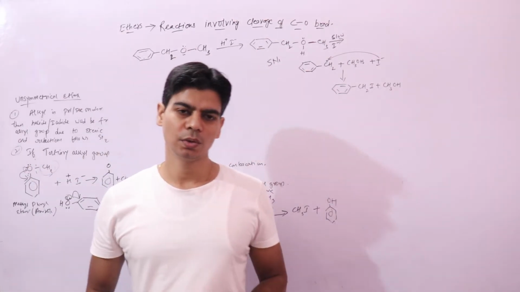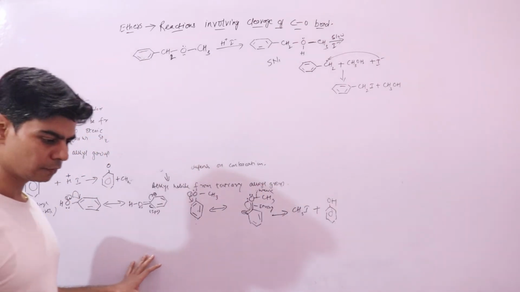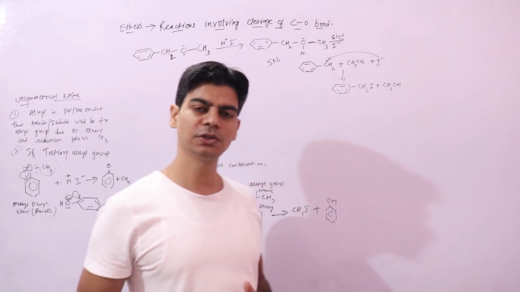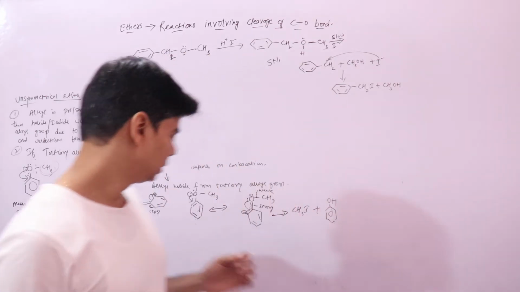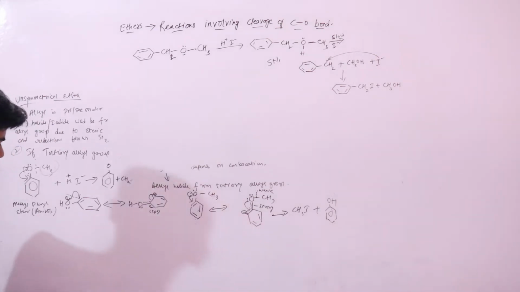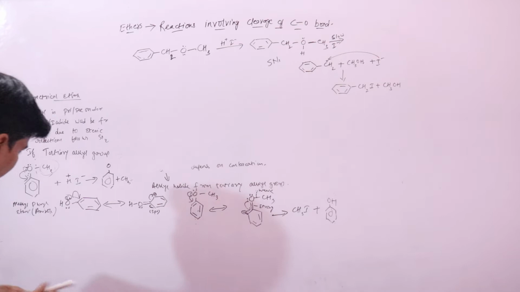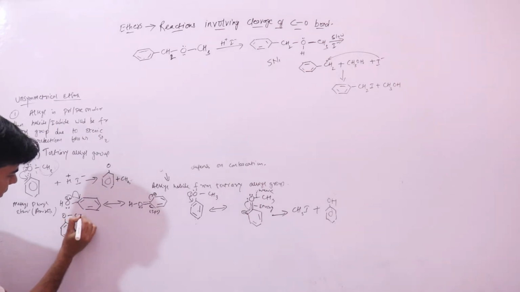This is in continuation to our previous video lecture, where we were going through cleavage of the carbon-oxygen bond in different types of ethers. Where we were in the last lecture is this compound, anisole. We were trying to look at what would be the product in this case.